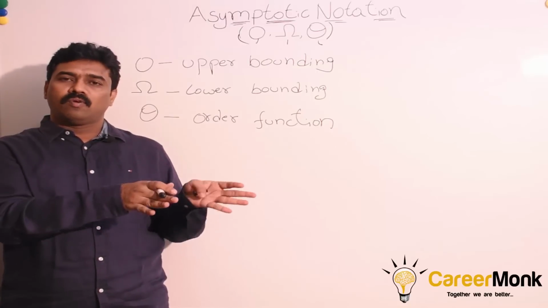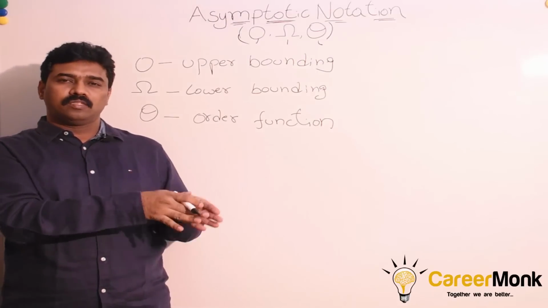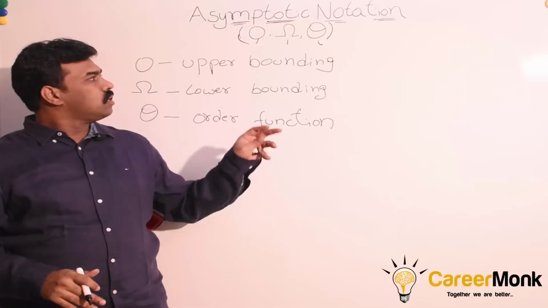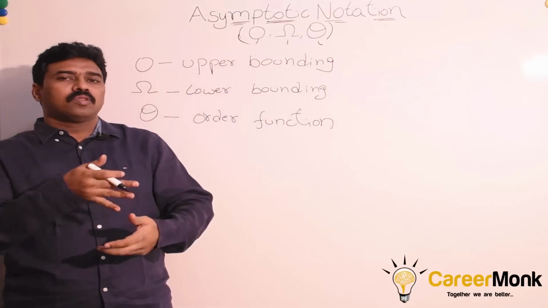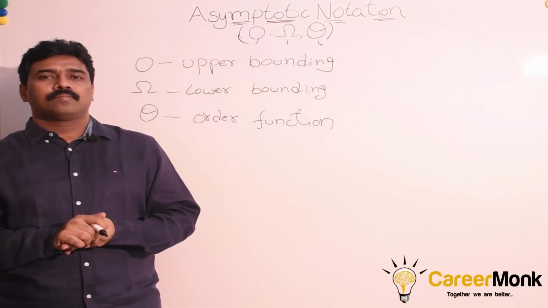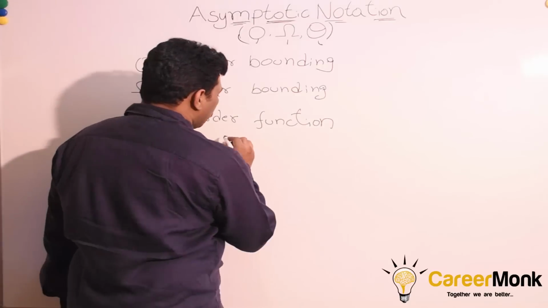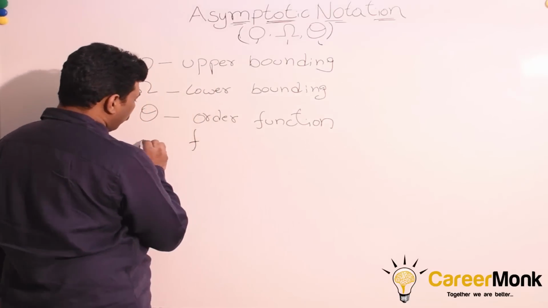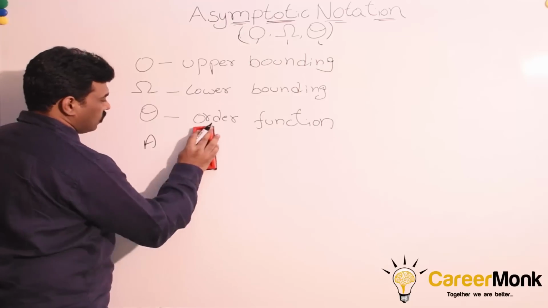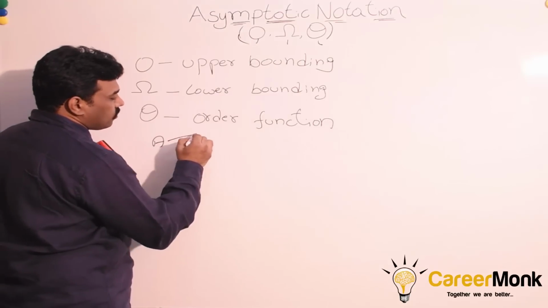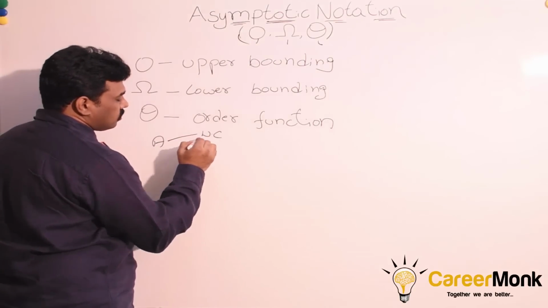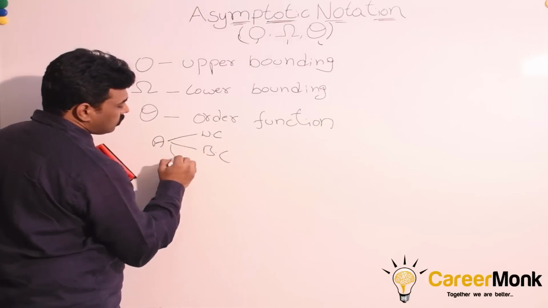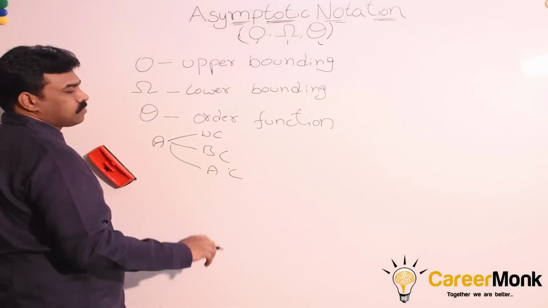As of now, we have understood what is analysis. Different types of analysis: best case, worst case, and average case. Now we are trying to relate them to the big O, omega, and theta. So for a given algorithm, we have best case, worst case, and average case.